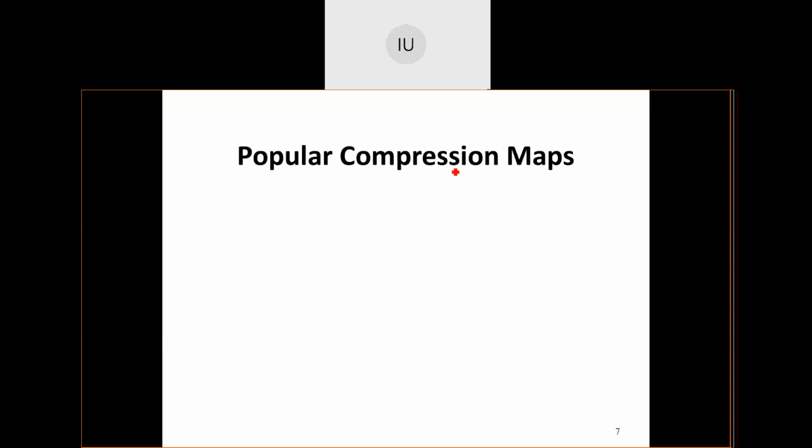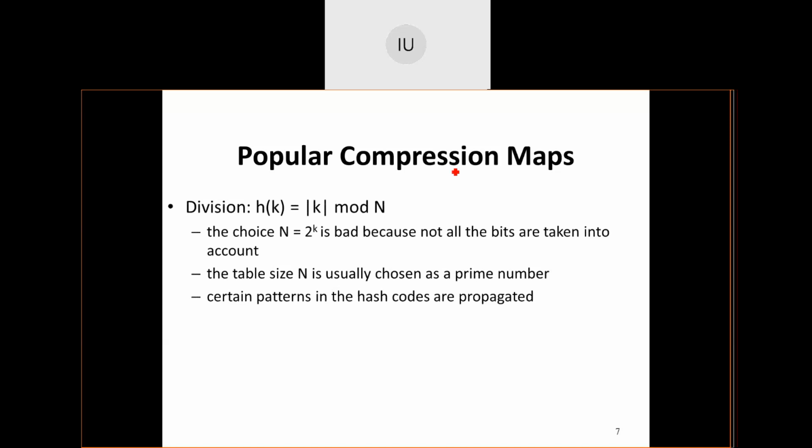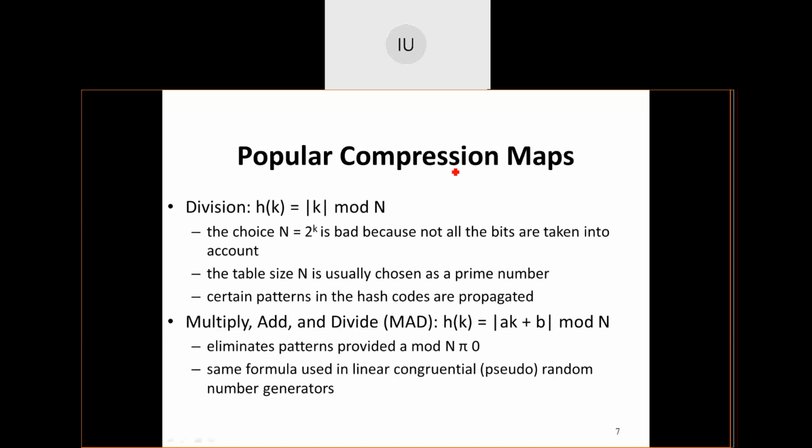So what are the different hash function methods that are available? One is called division and the other is called multiplication. Most popular is the division method. What is this division method indicating? If k is the element, any data type it may be, that k is applied with mod on the table size. Whatever value I get, that value indicates the position of the loading of the particular element.